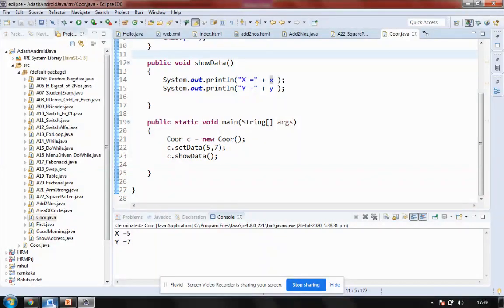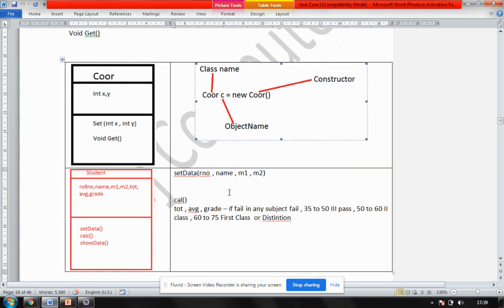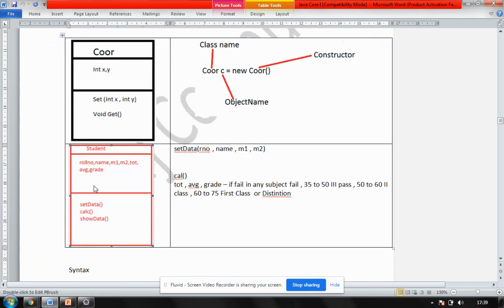Now I would prefer using another example. This is my favorite example, that is writing a student class and calculating its data. So in this case, this is my student class.